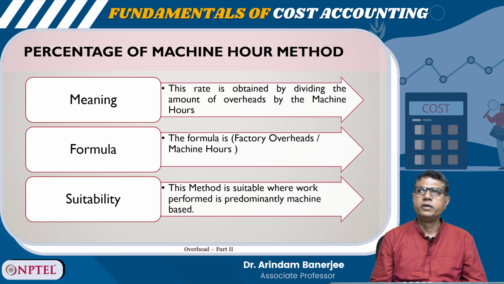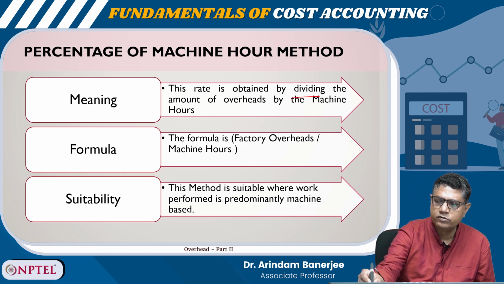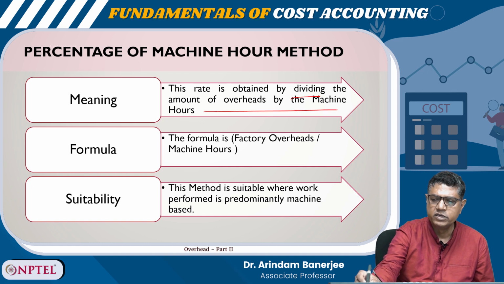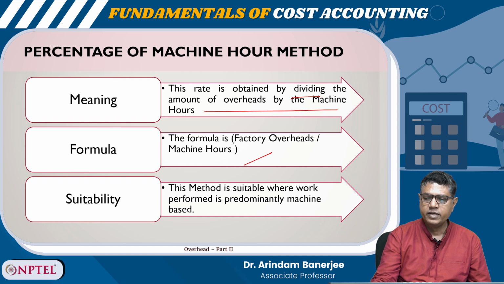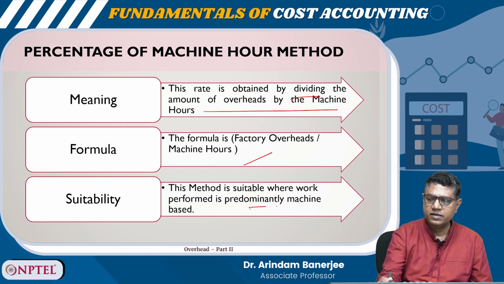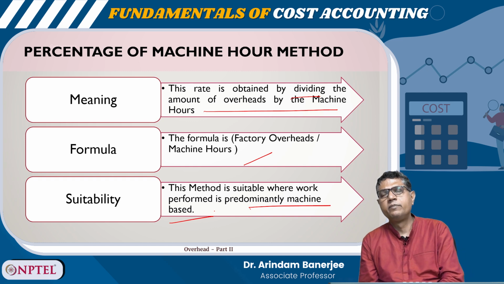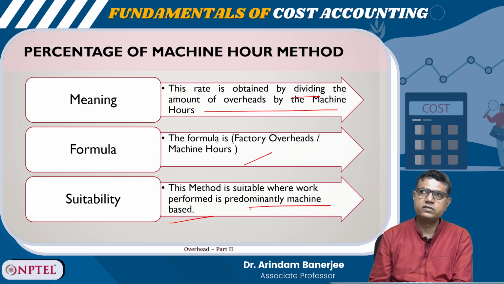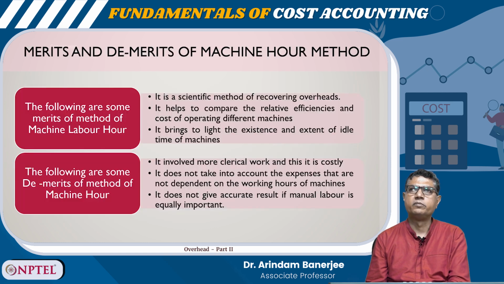Percentage of machine hour method, this is another method. It is obtained by dividing the amount of overheads by machine hours. This is the formula, factory overhead by machine hours. It is suitable where the work is predominantly machine based. So, where it is labor based, we can use the labor hours method, and where it is machine based, we can use the machine hour method.